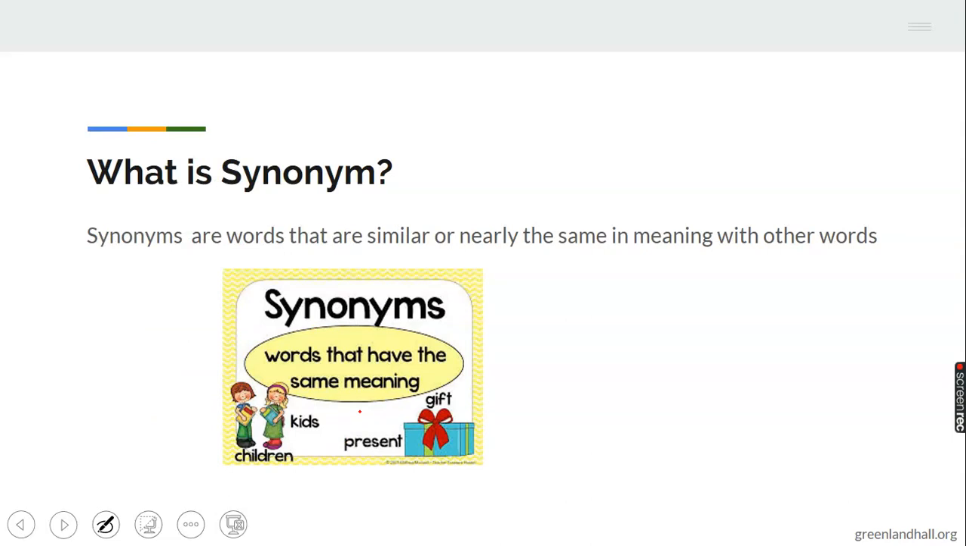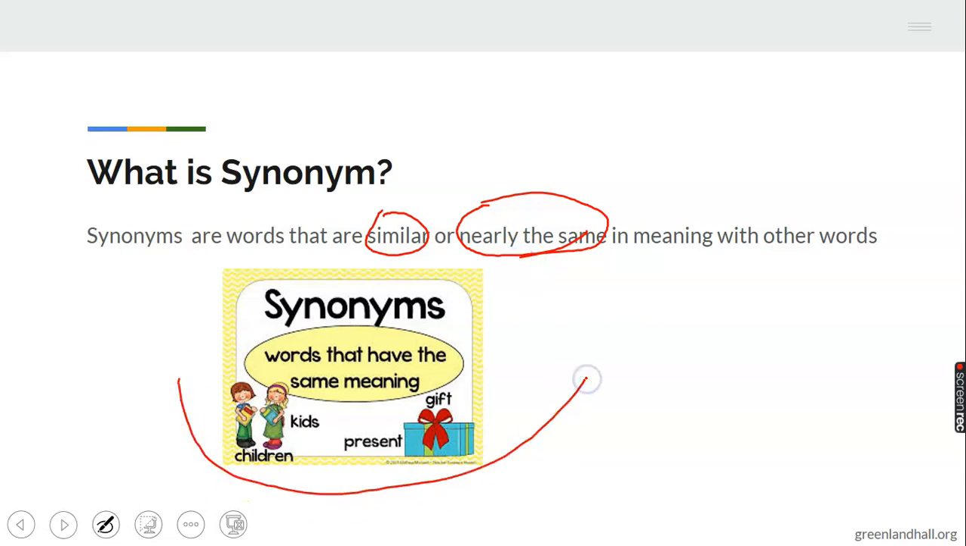Synonyms are words that are similar or nearly the same in meaning with other words. You can see the caption I have here. Synonyms, words that have the same meaning. Kids, children, gift, present. Gift is a synonym of present. Kids is a synonym of children.